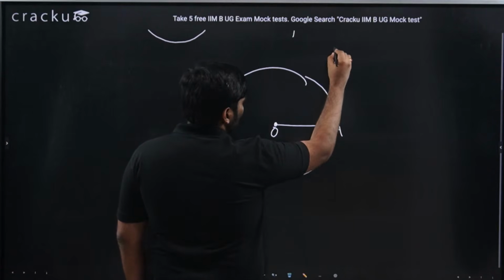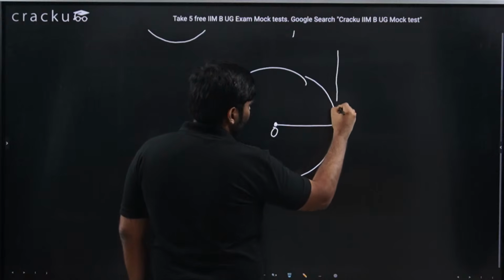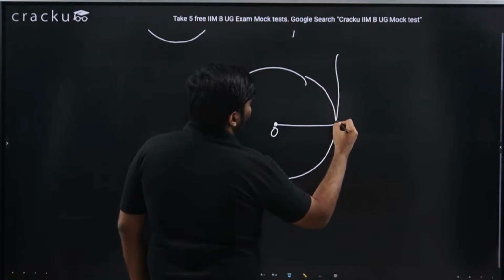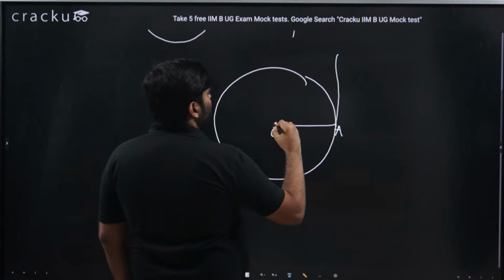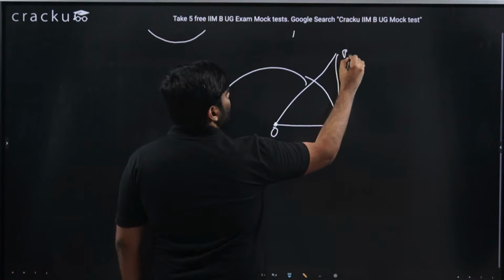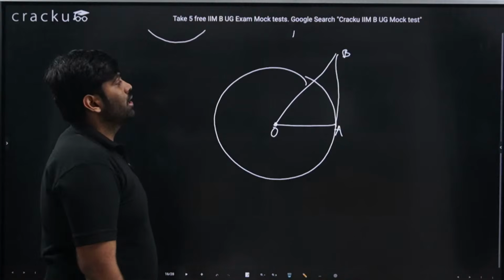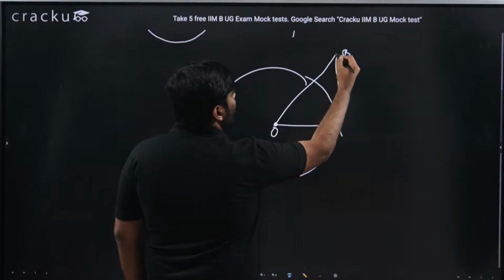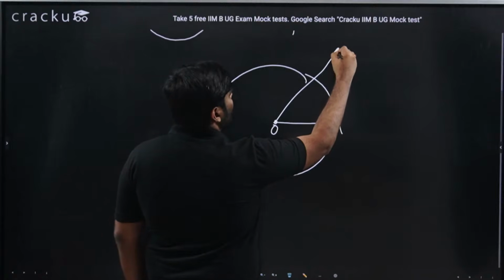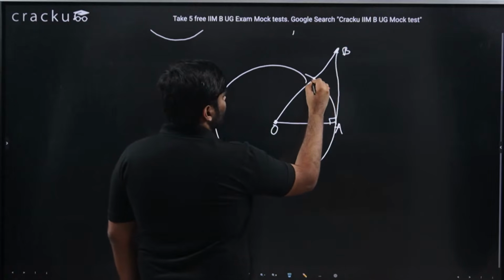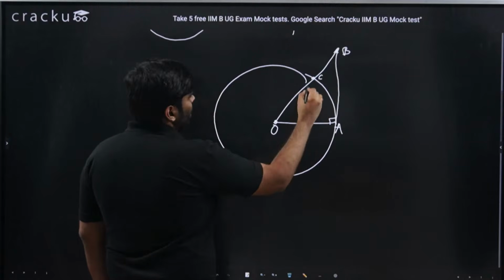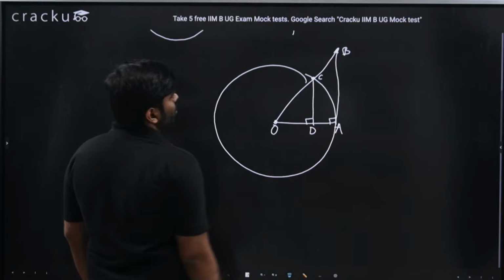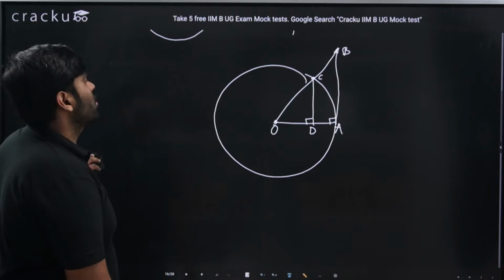Now I'll take a perpendicular. There is a tangent to this circle at point A. I'll take a tangent to the circle at point A and join these points. Let's say this is point B. This is a tangent. Now, from the intersection point C on the line, I'll drop one perpendicular onto OA.